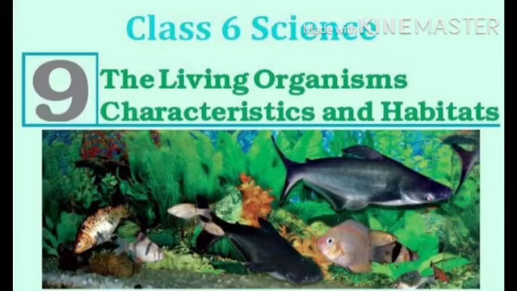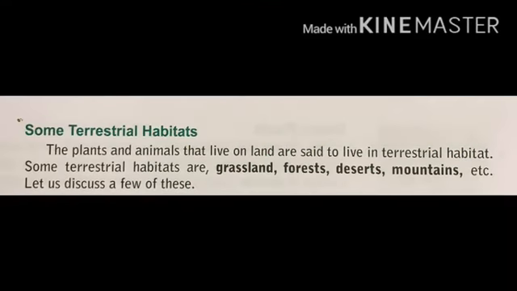Desert animals are camel, some plants like cactus, and some other animals like snake, rabbit, etc. And adaptation to the mountainous region, some adaptation of mountain plants and trees, and some animals I include in this video. Now, a journey through different habitats: different organisms prefer to live in different habitats.